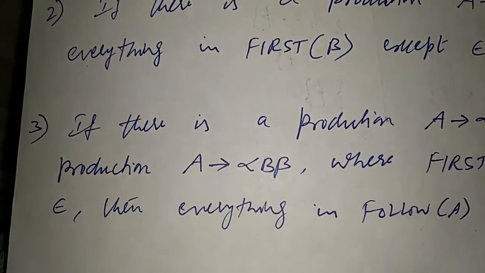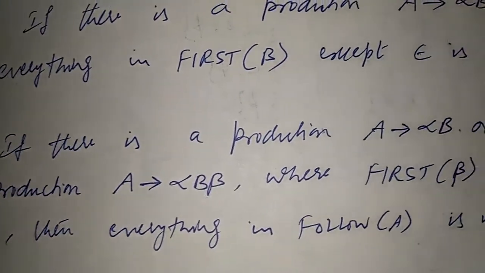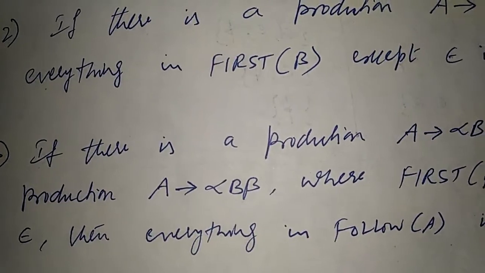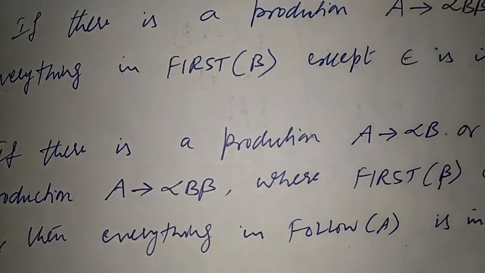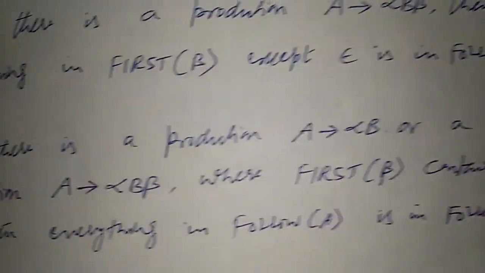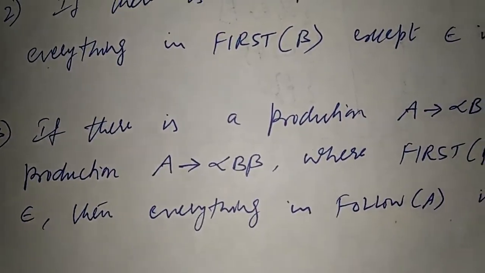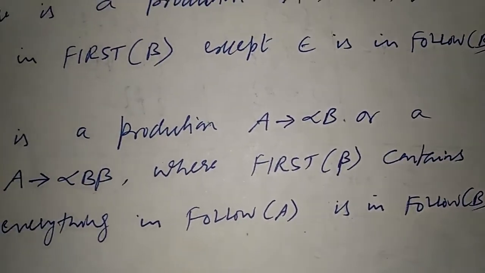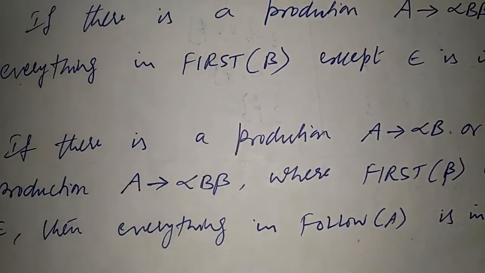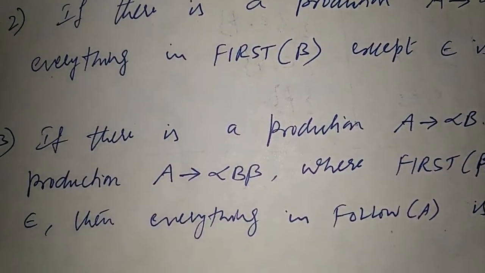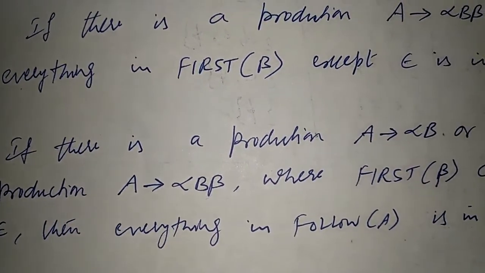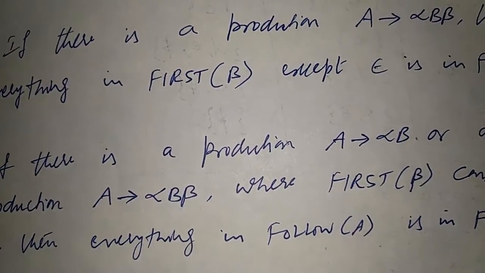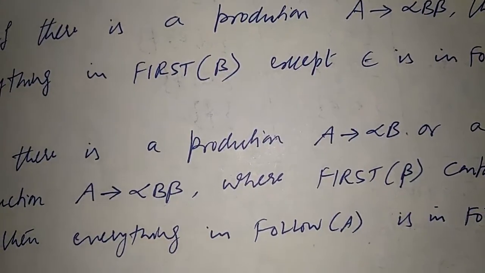Now coming to the third rule. If there is a production A produces alpha B, or a production A produces alpha B beta, where first of beta contains epsilon, then everything in follow of A is in follow of B. So here what does this mean? If first of beta contains epsilon, then follow of B is equal to follow of A. Whatever is there in follow of A, that should be copied to follow of B.